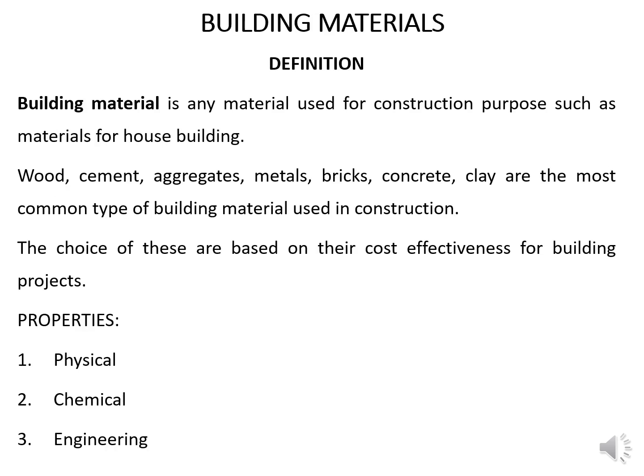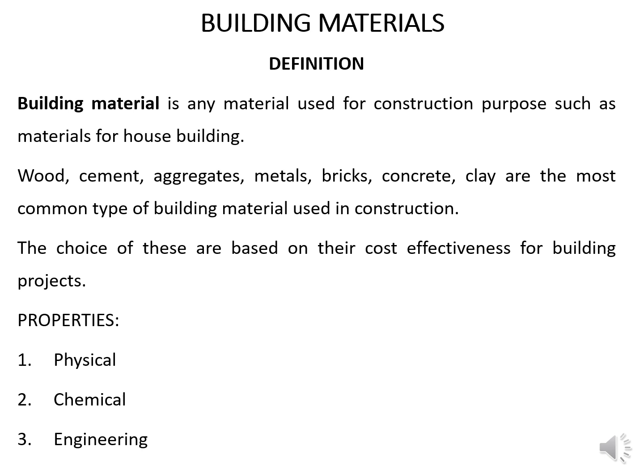So to begin with, we shall first understand the meaning of building material. The building material is defined as a material that can be used for construction purposes such as houses, industries, etc. Some of the common building materials that are used are wood, cement, aggregates, metals, bricks, concrete, clay. The choice of these building materials is based on the cost effectiveness of the building project.